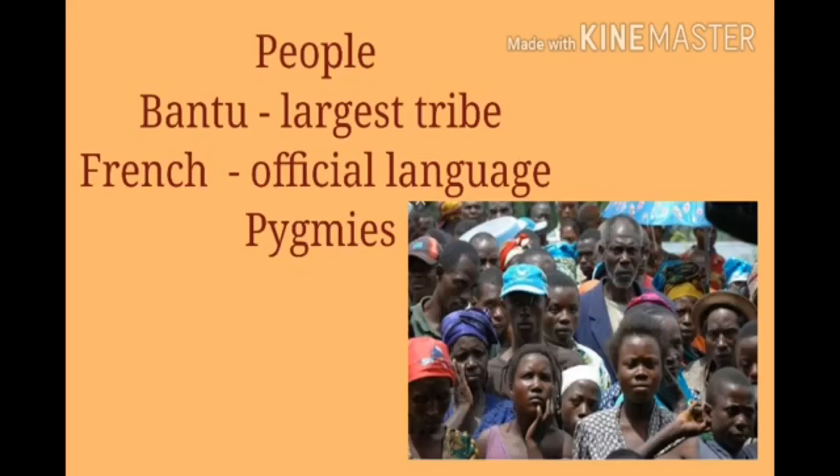Children, Christianity is the religion followed by 80% of the population, while the remaining are mostly followers of Islam or other African religions. Children, the Bantu is the largest tribe. Which is the largest tribe? The Bantu is the largest tribe.